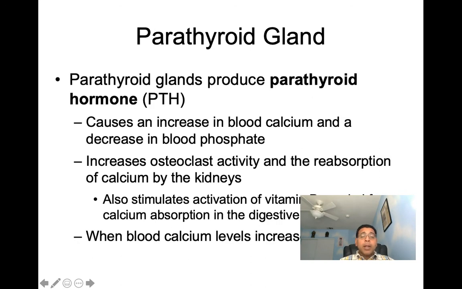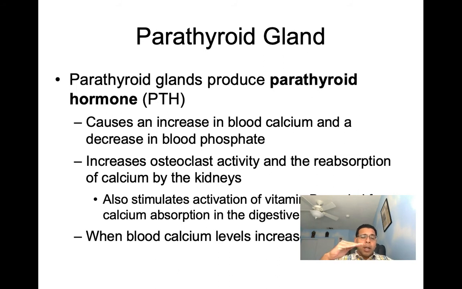Next, let's talk our parathyroid glands. Now, when we talk about our parathyroid glands, we usually have 4 in quantity. And as we saw before, they're found on the posterior aspect of the thyroid gland. Our parathyroid glands, they secrete parathyroid hormone. It's abbreviated as PTH. Now, parathyroid hormone, or PTH, functions to increase blood calcium levels and to decrease phosphates. So PTH is going to cause an increase in our blood calcium. So if our blood calcium levels happen to go low, PTH comes into the picture.